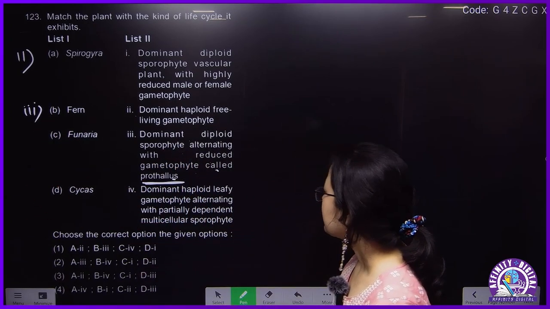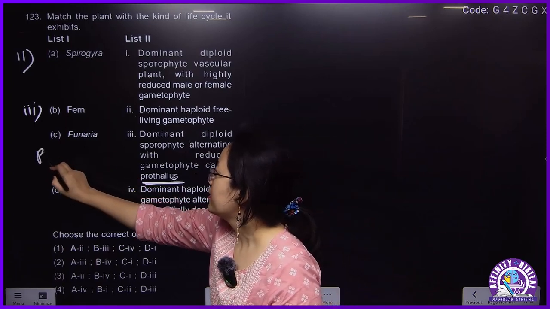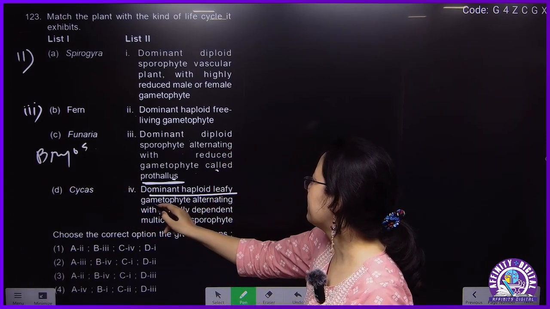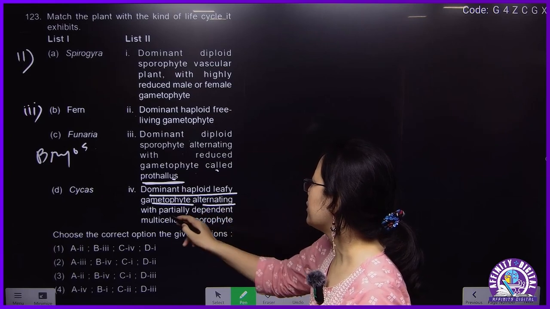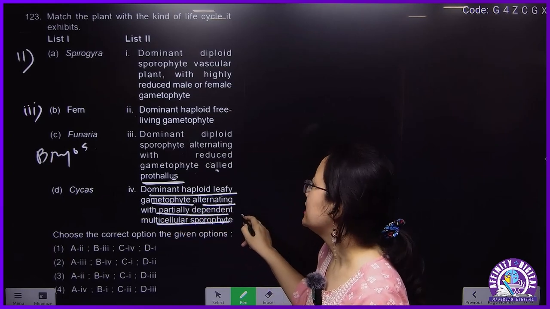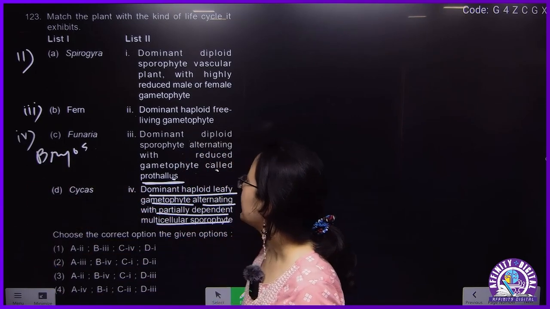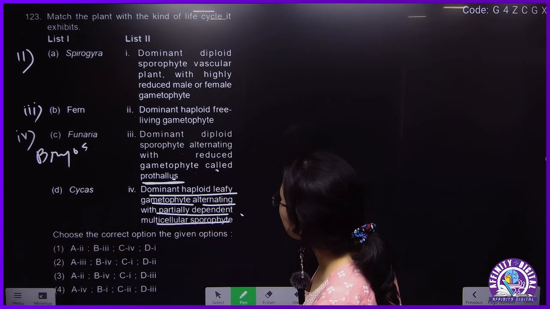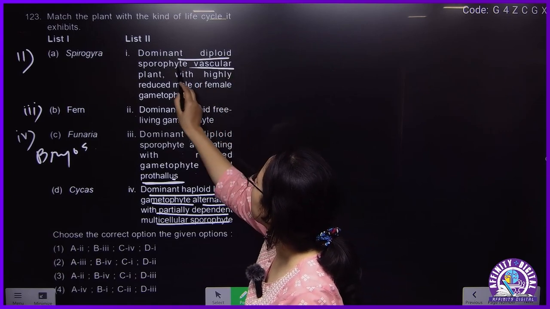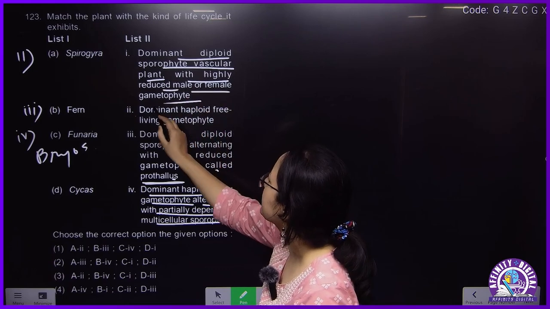And Funaria is again a bryophyte. Funaria, bryophyte, will have a dominant haploid leafy gametophyte, alternating with partially dependent multicellular sporophyte. Okay, so this will be 4, C is 4. And Cycas is a gymnosperm. This will be dominant diploid sporophyte vascular plant with highly reduced male or female gametophyte.